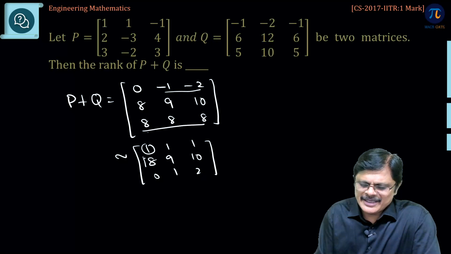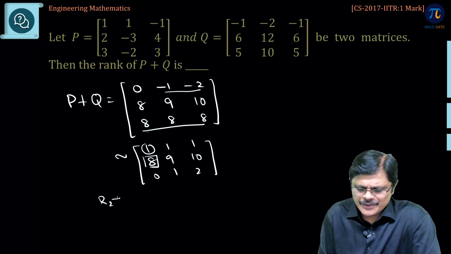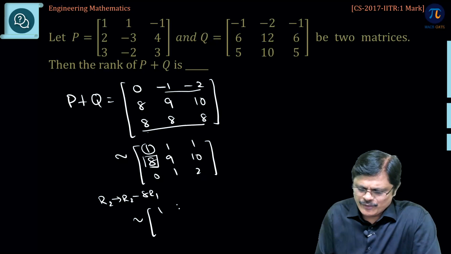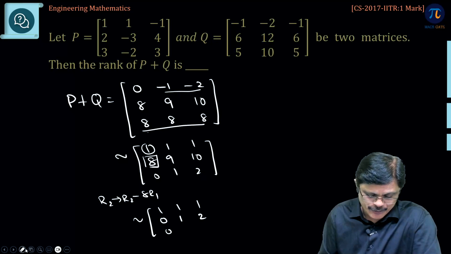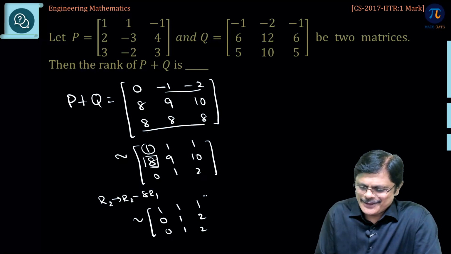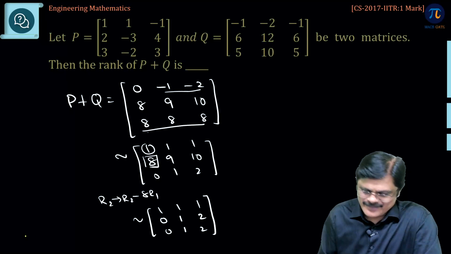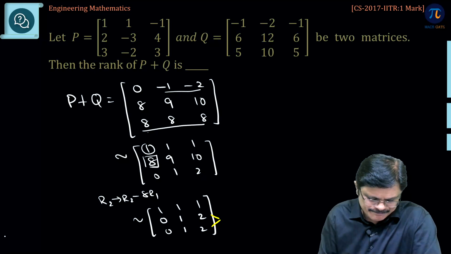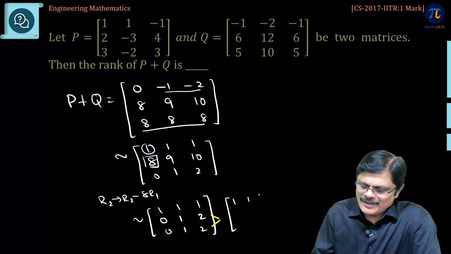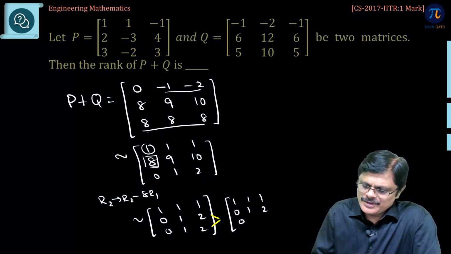Now, using this, make this fellow equal to 0, that is R2 is R2 minus 8 times R1. So, we get 1 1 1, 8 minus 8 is 0, 9 minus 8 is 1, 10 minus 8 is 2. So, 0. Okay. In the next step, I am doing now 0 1 2. Now, these two rows are identical. Keep one, make other fellows 0. 1 1 1, 0 1 2, 0 0 0, and you got echelon form.